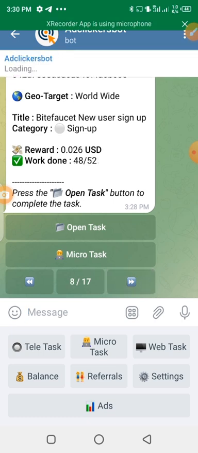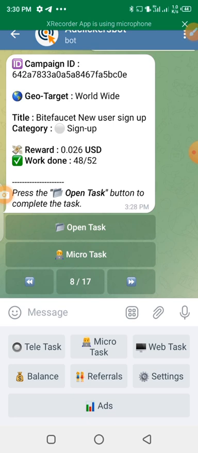The reason why I love this bot is that you can easily make money fast here. You can make money fast, and the money I make here, I use it for CPA affiliate marketing. So I'll be talking on that on the next page. So let's just look at how much I've made on this bot.